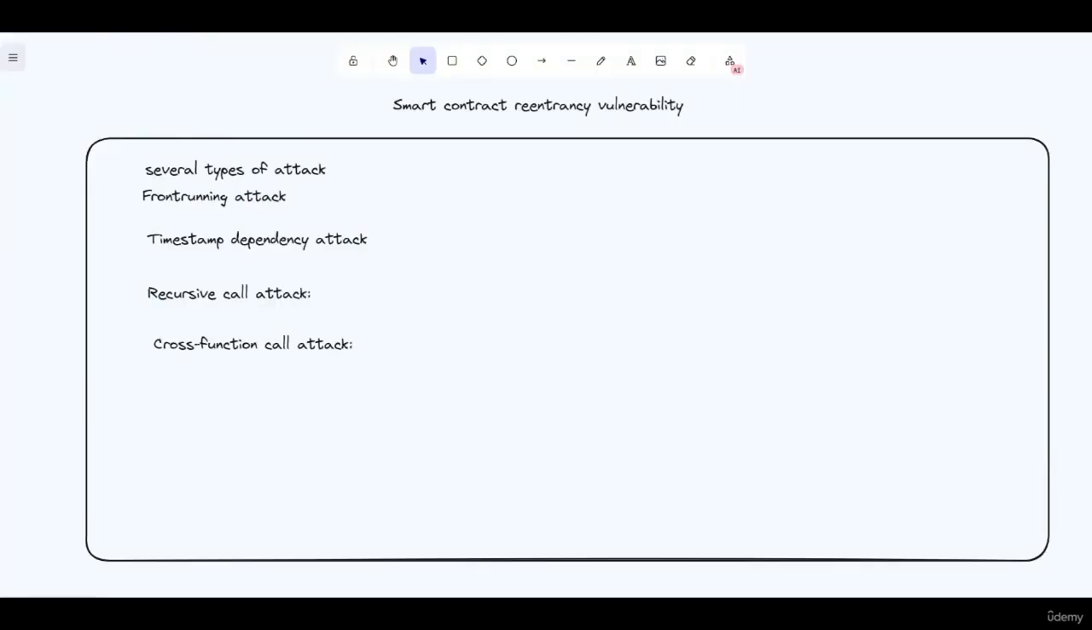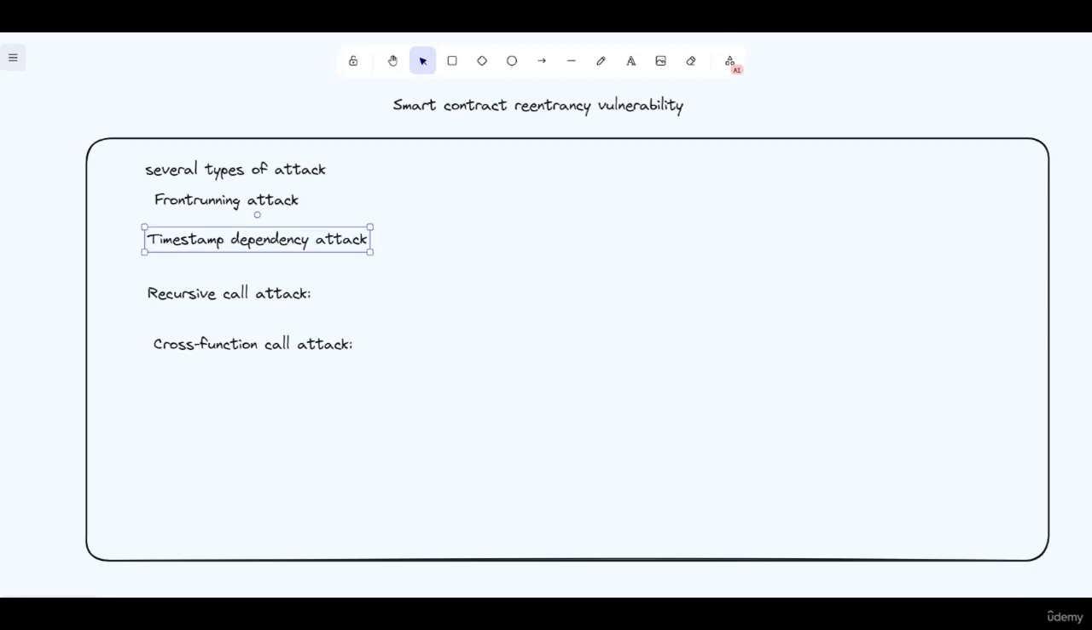We have several types of reentrancy attack. Our first attack is the front-running attack. It is an attack where the attacker monitors the blockchain for a transaction that will call a vulnerable contract and then quickly submits a transaction that calls the same contract before the original transaction is processed.